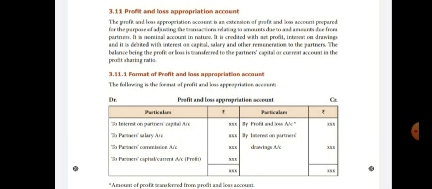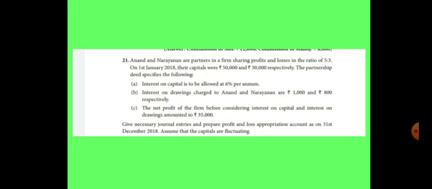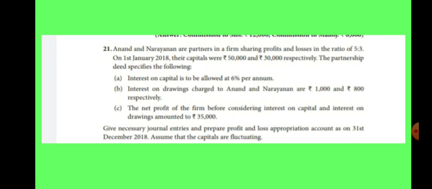Here the related sums deal with profit only. This is the format of the profit and loss appropriation account. Simply, profit and interest on drawings will be on the credit side. Interest on capital, partner's salary, partner's commission, and partner's profit will be recorded on the debit side. The final amount, profit or loss, is transferred to the capital or current account. Clear? See sum number 21 on page 117 in your book.